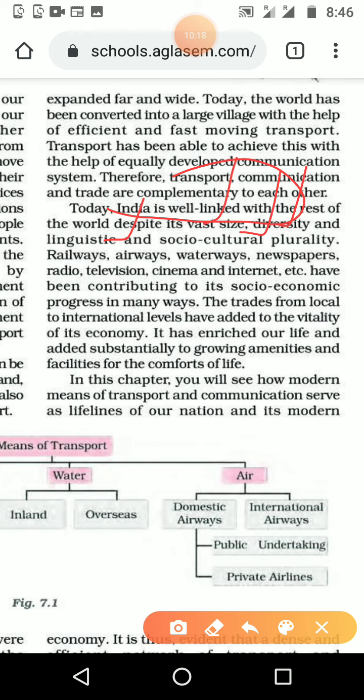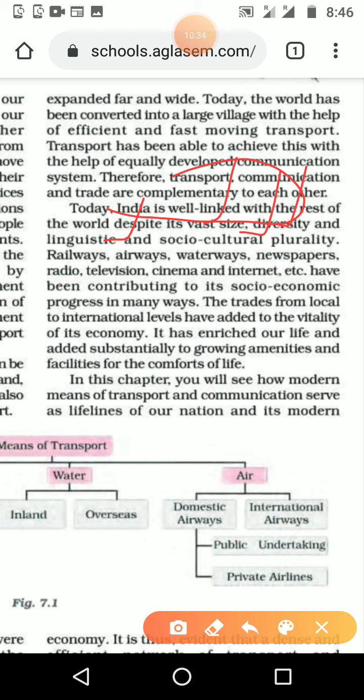Please underline each and every word, it is important. Railways, airways, waterways, newspaper, radio, television, cinema, internet, etc. have been contributing to its socio-economic progress in many ways. What all things are helping India to progress? It may be socially and or economically.